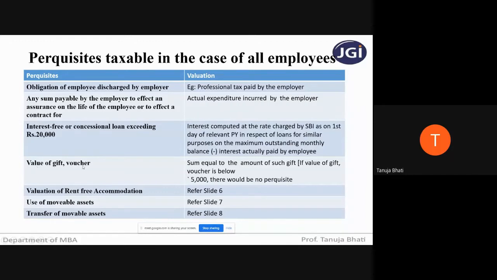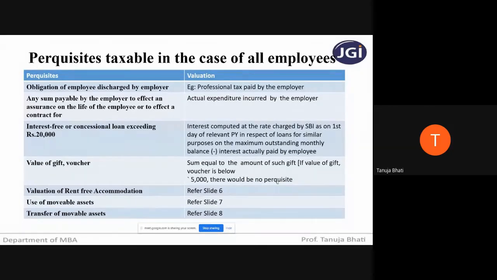Next, value of gift or voucher. If the employer is giving any gift or a voucher to his employee, obviously it is a perquisite, and such perquisite is taxable in case of all the employees. And what is the value that you will take in the outer column? A sum equal to the amount of such gift. If the value of the gift is below 5,000, there would be no perquisite. So an employer is allowed to give an employee any gift which is below 5,000, and that will not be counted as a perquisite, that will not be taxable.